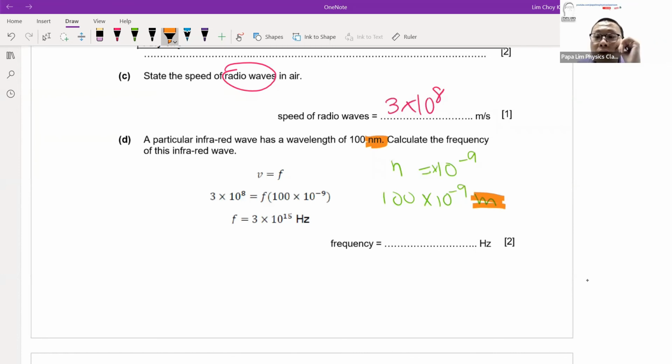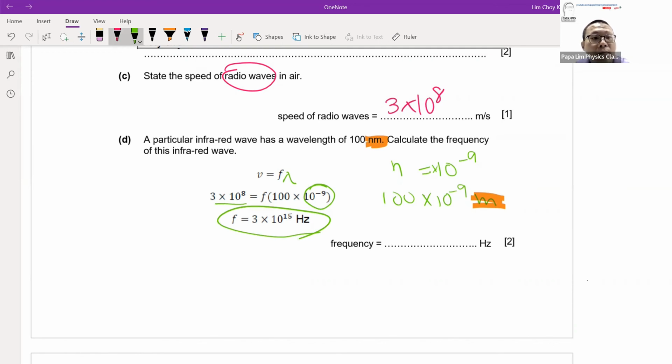For example, in the previous question, we looked at kinematics. The moment I look for time, you must be prepared to convert whatever time I give you to make sure it is in seconds. Distance could be km, convert it to meter. That's where we have your SI units. Once you're aware that you need to convert, your lambda will be 100 times 10 to the power minus 9. Your speed will be 3 times 10 to the power 8. After that, let your calculation do the work. You should get the frequency straight away, 3 times 10 to the power 15.